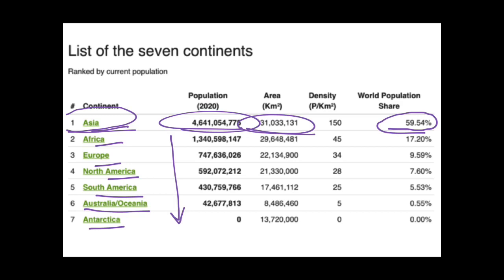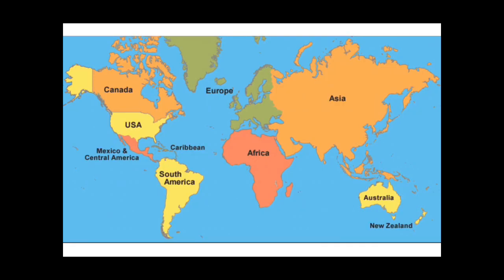Area wise and population wise, Asia is on the first number, then Africa, then Europe, then North America, South America, Oceania and Antarctica. Here you can see in Antarctica the population is 0 because the climate of the Antarctica is very harsh, which is not suitable for human life to live there. So guys, let us consider these continents.